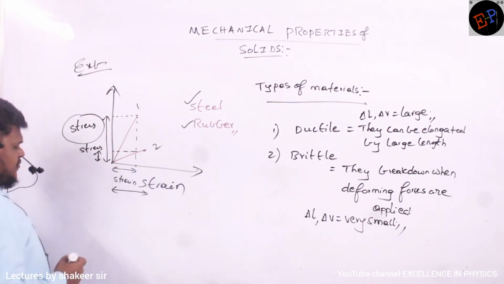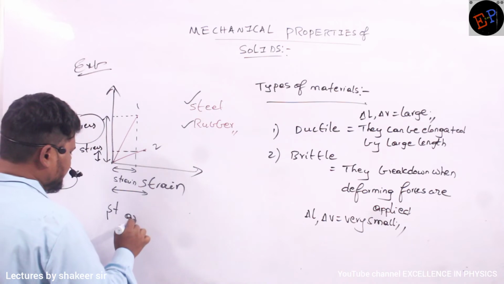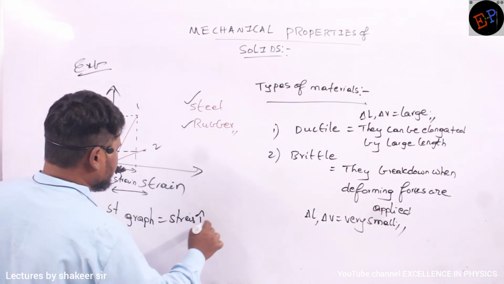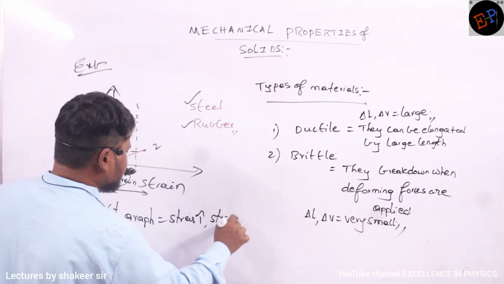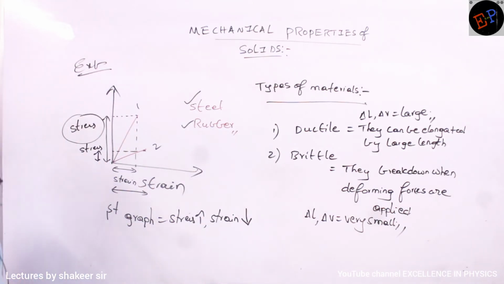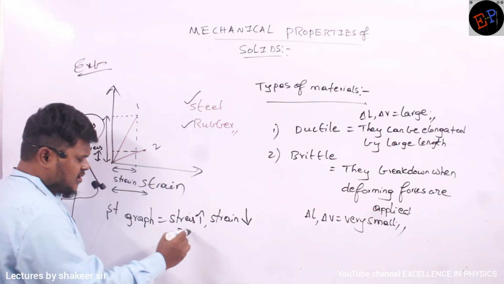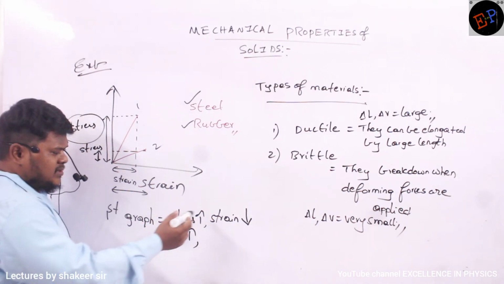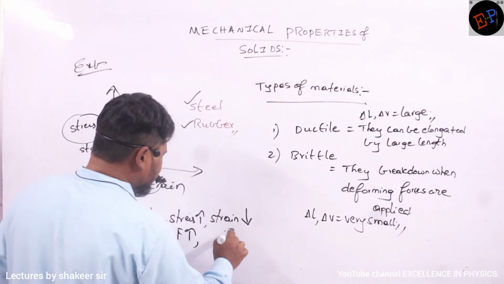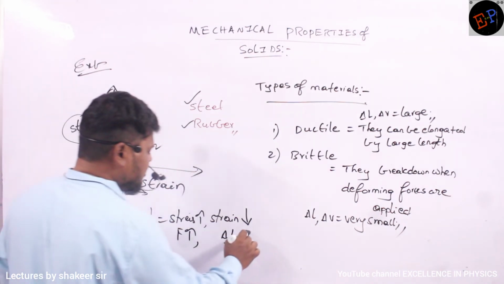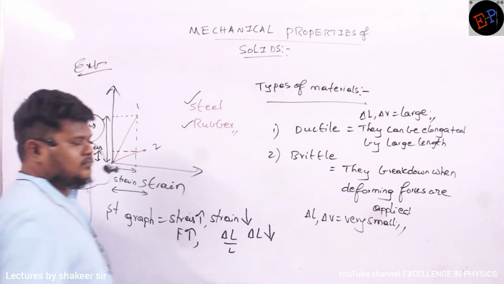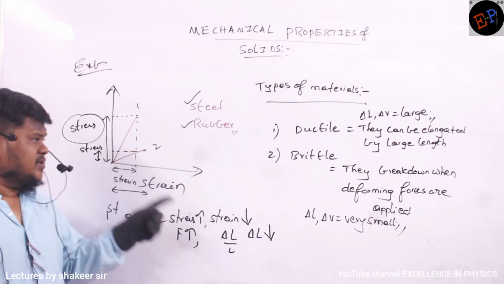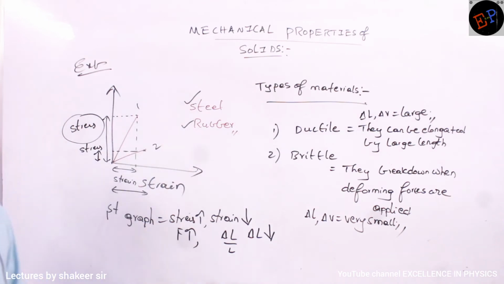So in the first graph, what is happening? Stress is large, strain is less. Stress greater means what? Applied force is very large, because stress is nothing but force per unit area. Strain is less means what? Strain is nothing but delta L by L. It means delta L is very small. It means you are applying a great force, but elongation is very less. So the first graph should be the graph of steel.